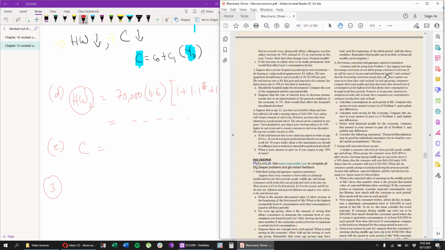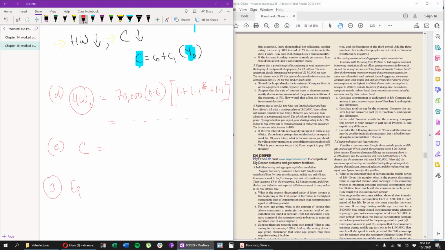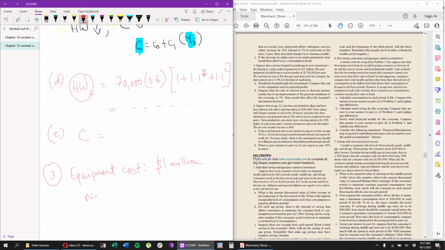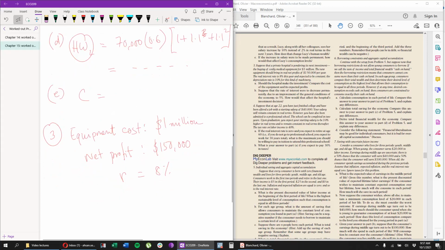Hopefully, it will be a bit more challenging. A private hospital wants to buy an equipment. Equipment cost is $1 million. This equipment will bring in extra net profit, not total, remember, extra net profit worth 150,000 every year. Real interest is 8%, and depreciation is 10%.